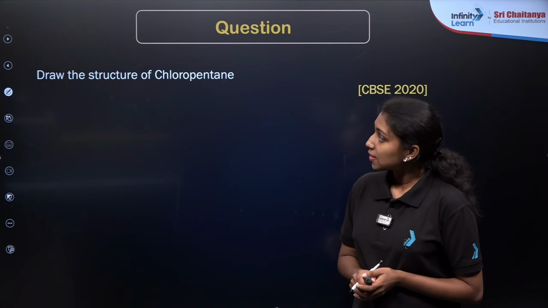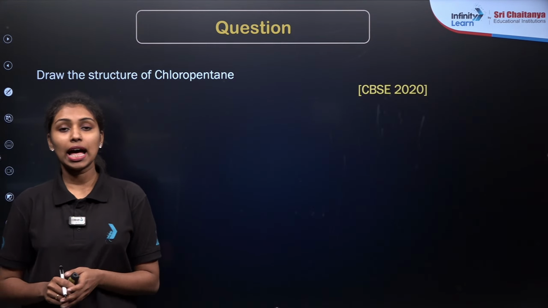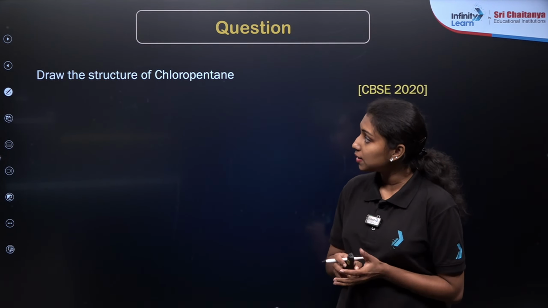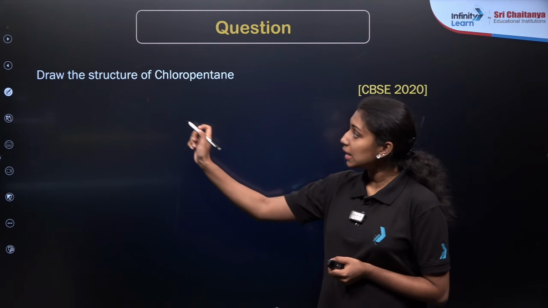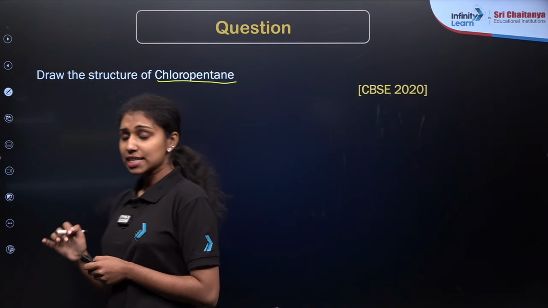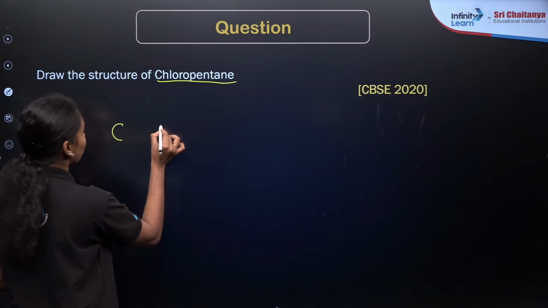Now how can we draw the structure of chloropentane? We have already seen the IUPAC naming of carbon compounds, so from that you can identify the number of carbon atoms here. This is chloropentane, which means what is the total number of carbon atoms here? Yes, 5 carbon, right? Pent stands for 5 carbon, so I will be taking the longest chain as 5 carbon here.